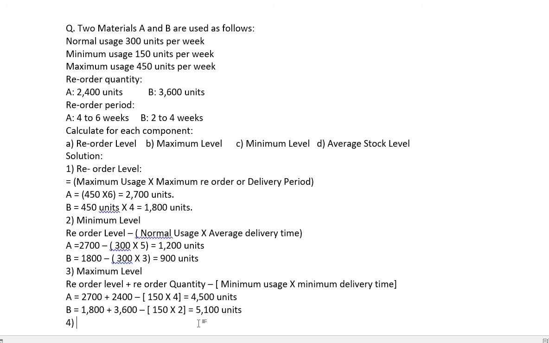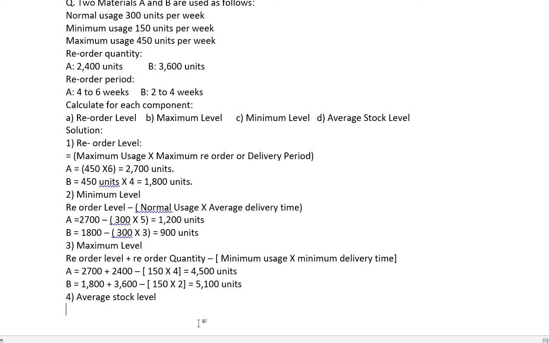Fourth, we have to calculate average stock level. Now the formula for calculating average stock level is minimum stock level plus half of reorder quantity. Now let's calculate for A first. Your minimum stock level is 1200 units plus half of your reorder quantity. Reorder quantity is given to be 2400 units, so half of 2400 units. Now if we solve this, the answer will be 2400 units.